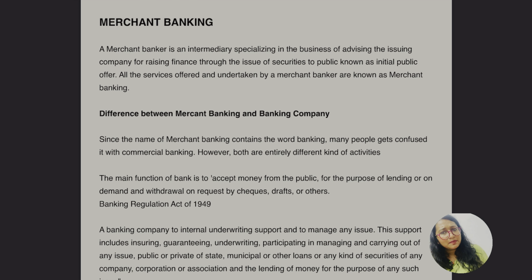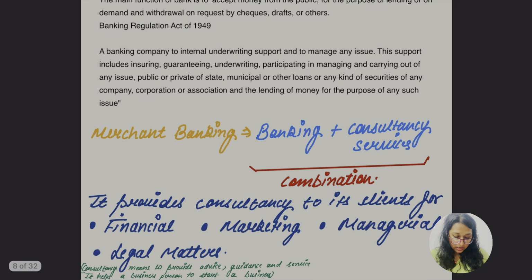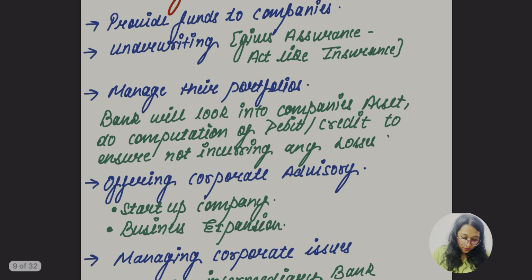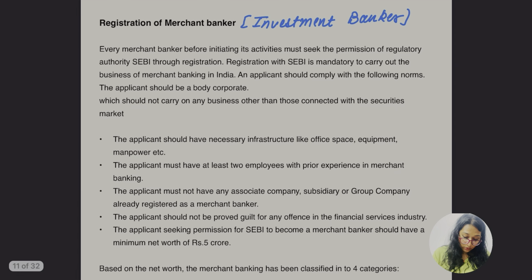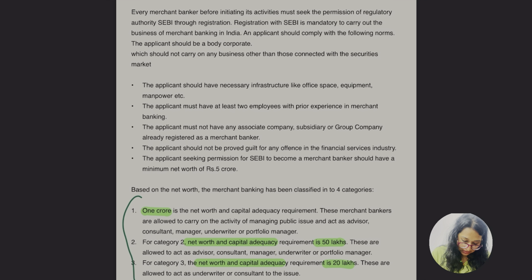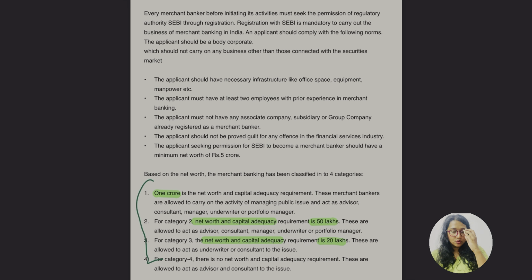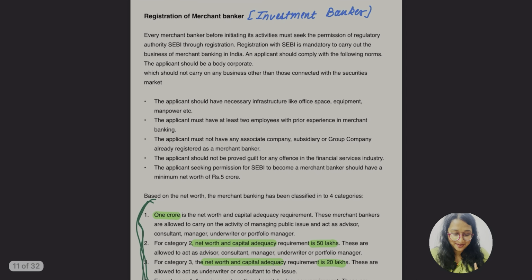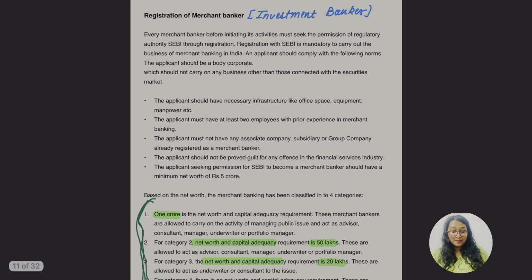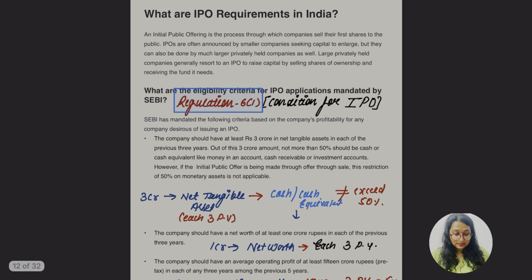What is the meaning of merchant banking? They provide merchant banking facilities, along with consultancy services. We should know the objectives they are providing, but as I told you, this part is not that important for the exam, the categories I just told you to know about merchant banking. Everything else is important. We know investment banker is also another name for merchant banker. So what are the conditions for IPO?